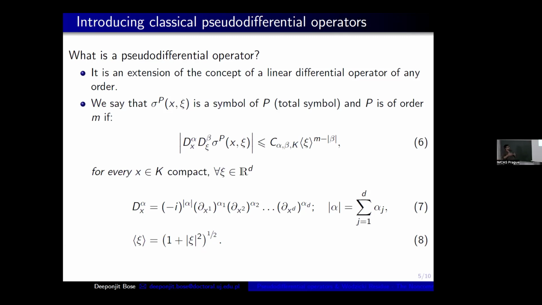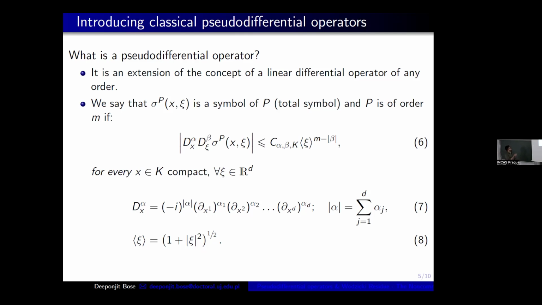So we will define this pseudo-differential operator in terms of algebra and the expression that we did in the Fourier space in the case of linear differential operators. So how do we define it? We say that in the case of a linear differential operator, for every P we are getting a symbol sigma_P(x, xi), and here also we will get the same thing, but how will we define the order of the differential operator? We define it like this: sigma_P is the symbol of P, a total symbol, such that it satisfies this expression.